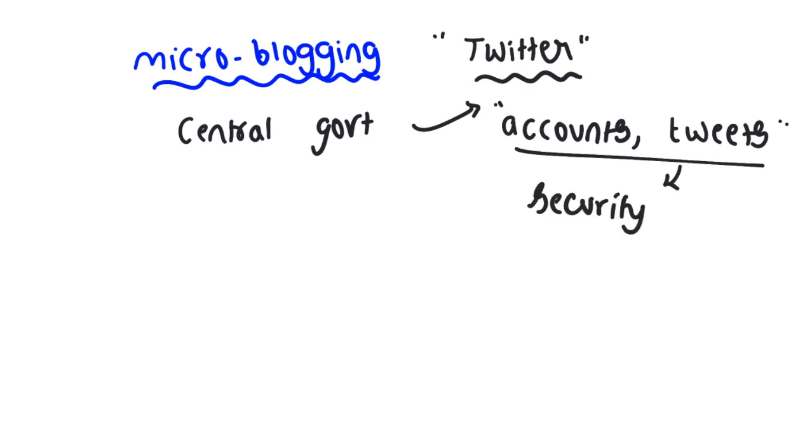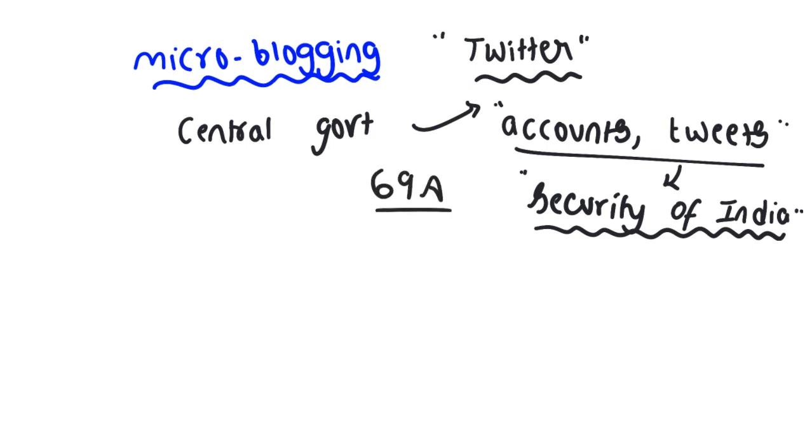The government has simply come with this security of India: these tweets and these accounts are violative of the security of India, so I ask you to follow the same. And the government has said it is using section 69A of the IT Act. But Twitter is clearly saying that section 69A of the IT Act is not violated by the company Twitter, and that you are following the wrong procedure. So here it is coming. We shall look at the legality of blocking.